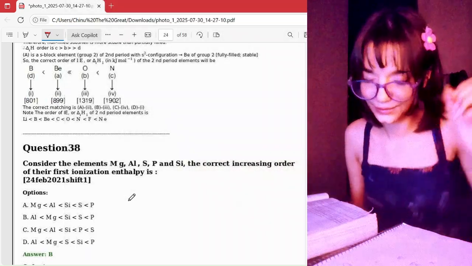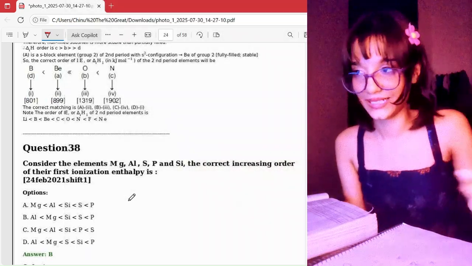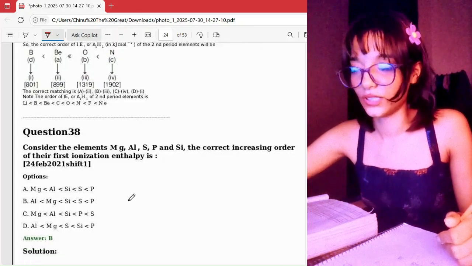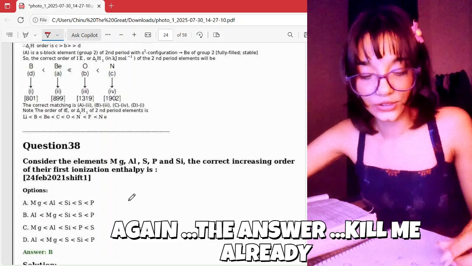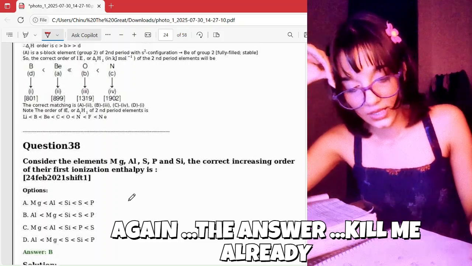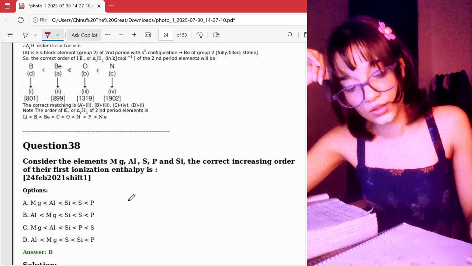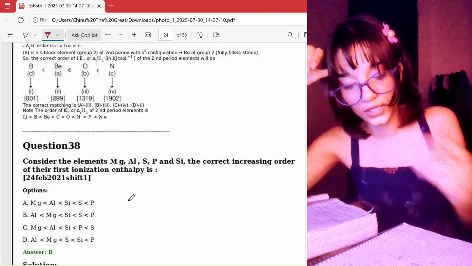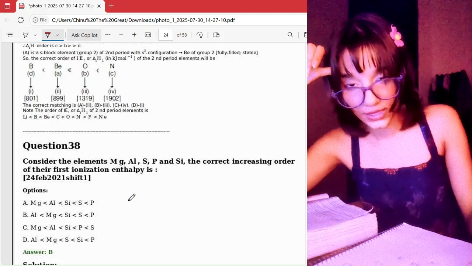Okay, this was really dumb. This is basically a compilation of me making this most stupid mistake. Okay. Yeah, so potassium is here, magnesium and aluminium.